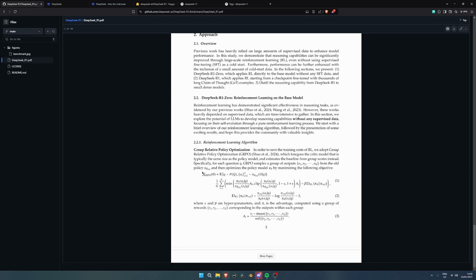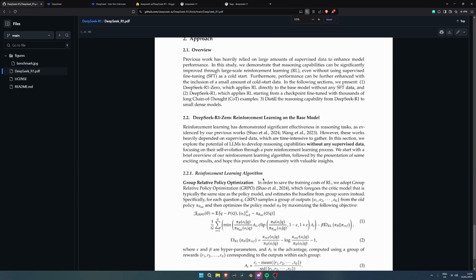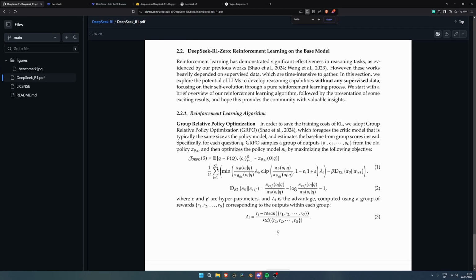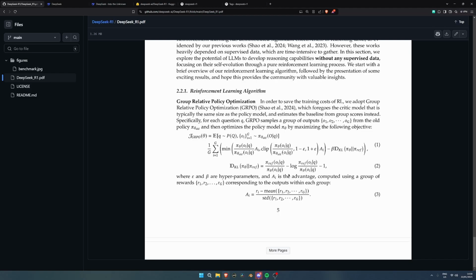And here we have the actual reinforcement learning algorithm. In order to save the training costs of RL, we adopt group relative policy optimization, GRPO, which foregoes the critic model that is typically the same size as the policy model and estimates the baseline from group scores instead. Specifically, for each question q, GRPO samples a group of outputs o1, o2, and so on, from the old policy, and then optimizes the policy model by maximizing the following objective. The epsilon and beta are hyperparameters and A is the advantage computed using a group of rewards.